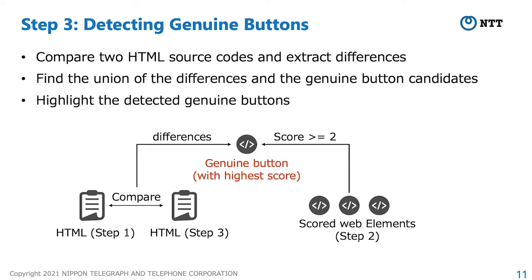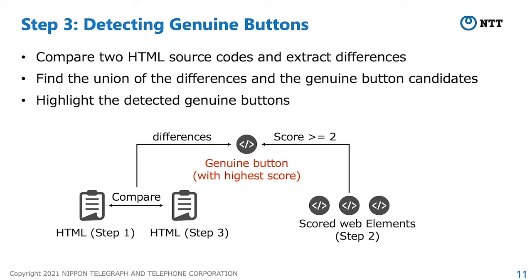Finally, I explain step 3. In step 3, our method detects genuine buttons by using differences in HTML source codes. Our method uses the features that when a non-existent or non-clickable genuine button becomes active, there should be a difference in the source code of the intermediate page. First, our method compares step 3 current source code and step 1 source code, which is saved immediately after an intermediate page is loaded, and extracts differences.